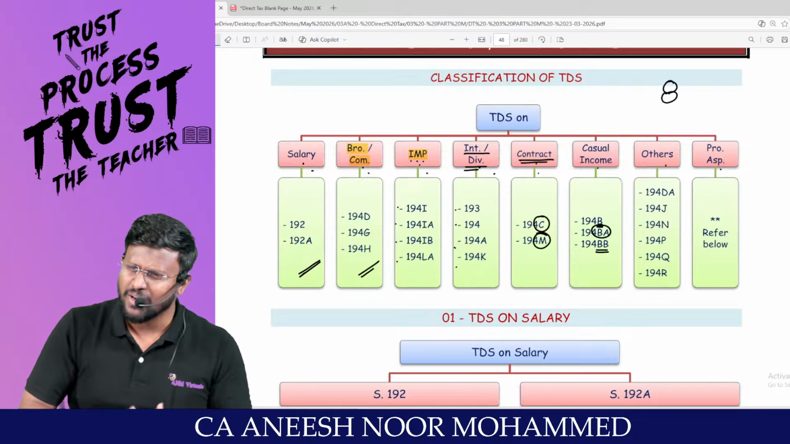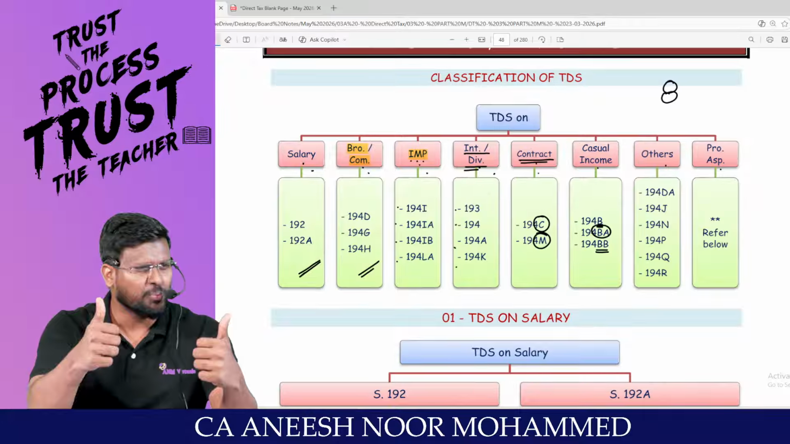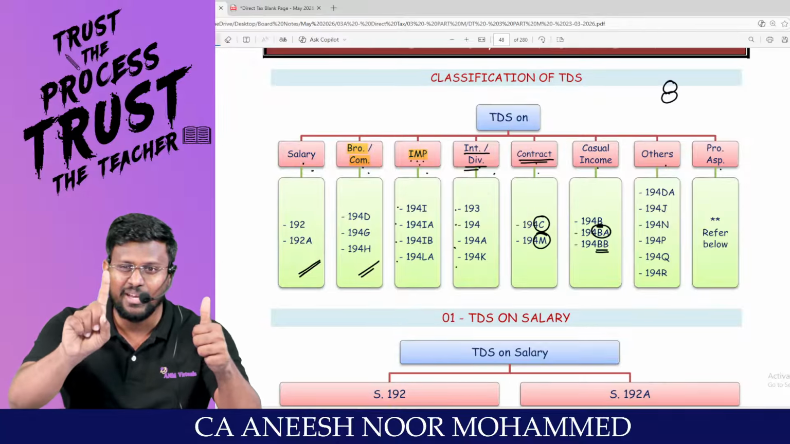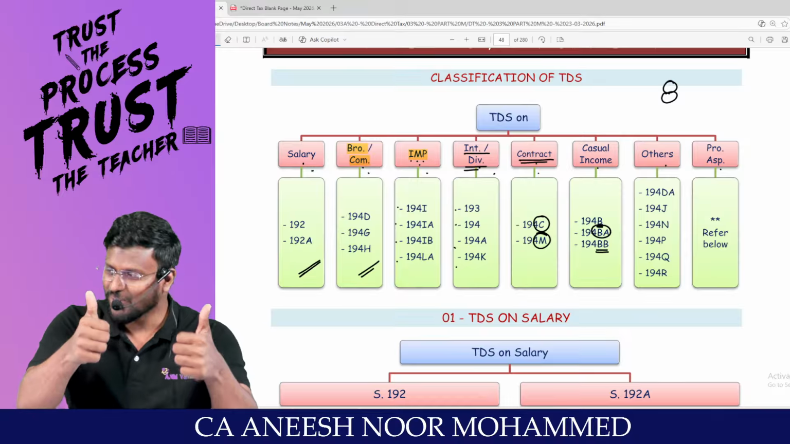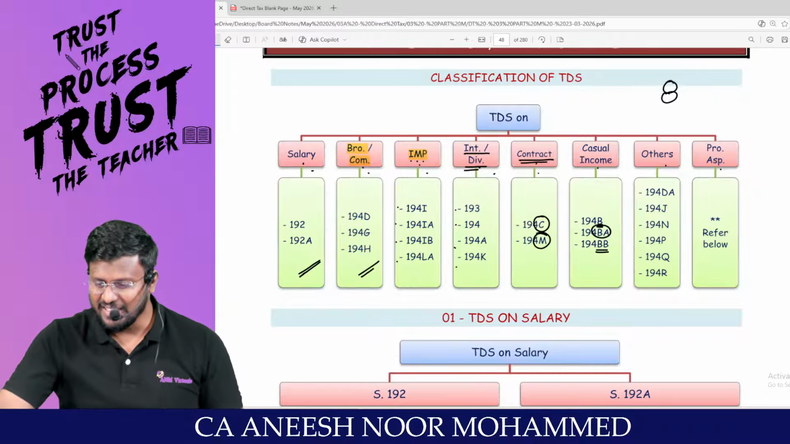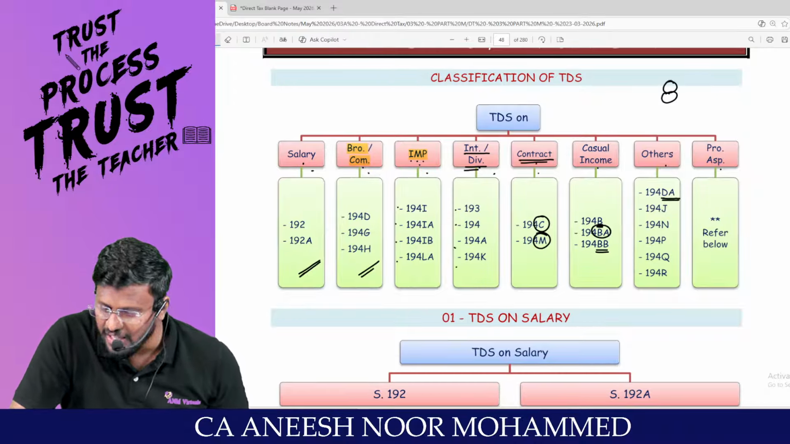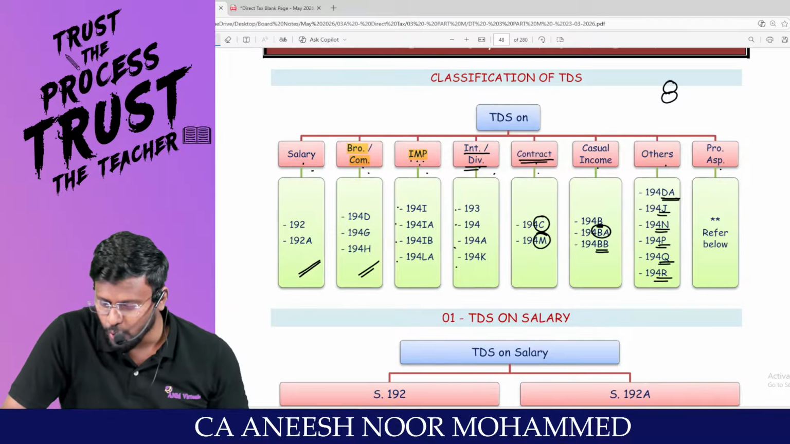If someone has won the lottery, he will show like this. All the best, super. Sixth family. I will not show like this. Bhagya like this. I will show like this. Super. And others, miscellaneous: 194DA, 194J, 194N, 194P, 194Q, and 194R.